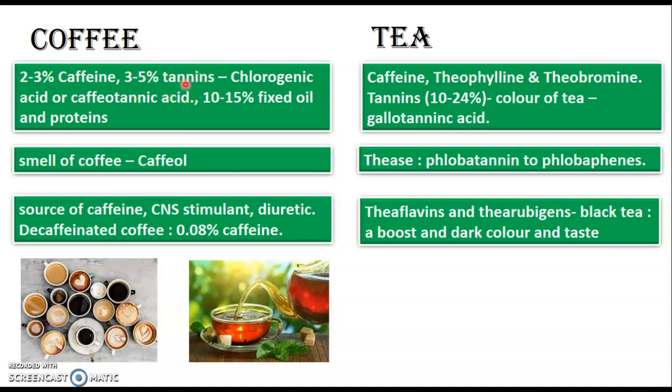Tannins. Coffee has about 3 to 5% of tannins, which are the pseudotannins, chlorogenic acid and the caffeotannic acid. So you have the true tannins and pseudotannins. Pseudotannins are those tannins which have low molecular weight. Third year recollection, chlorogenic and caffeotannic acid. About 10 to 15% fixed oil and proteins.